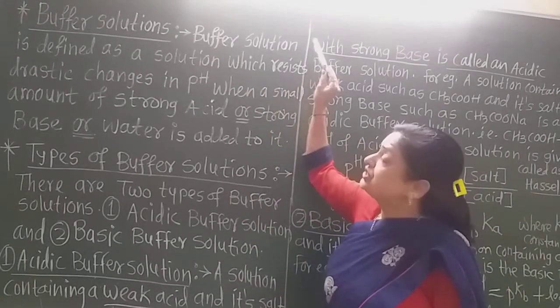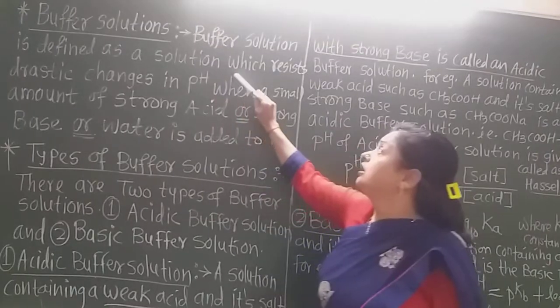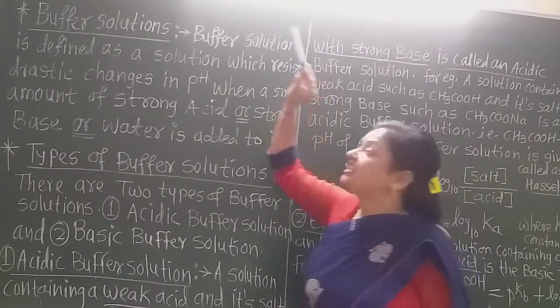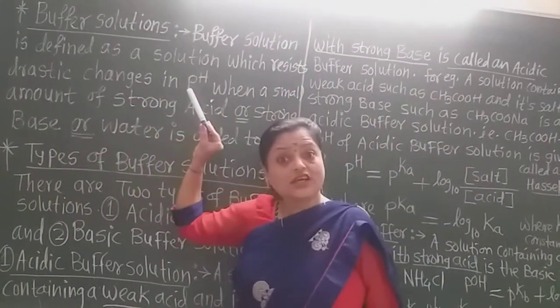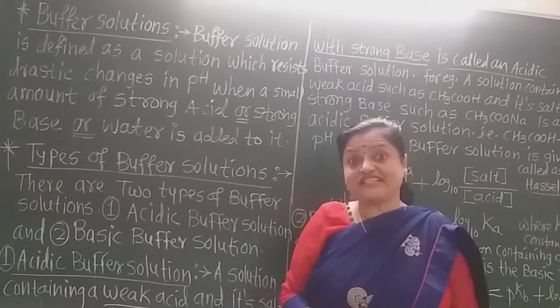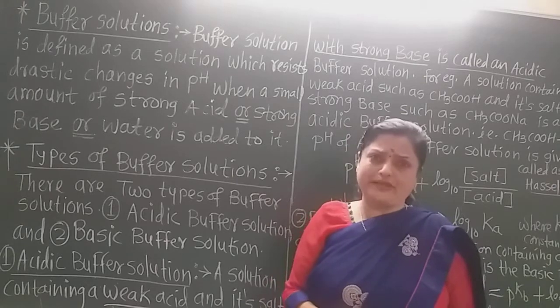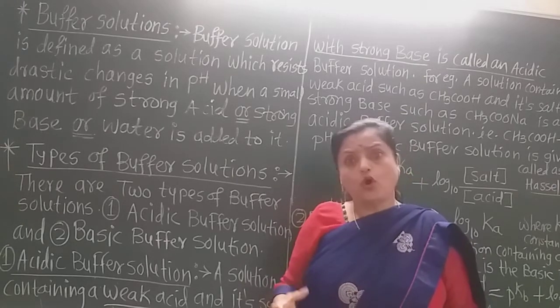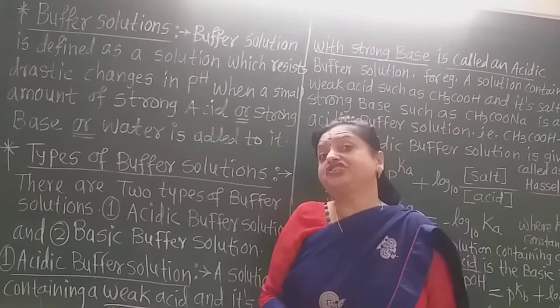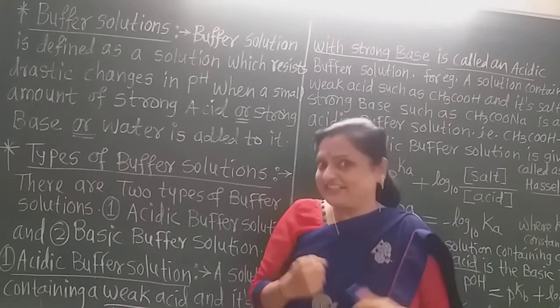So a buffer solution is defined as a solution which resists drastic changes. What is meant by drastic changes? Drastic means a very strong acid or very strong base, or even heating or boiling, such types of conditions. That is called drastic conditions.